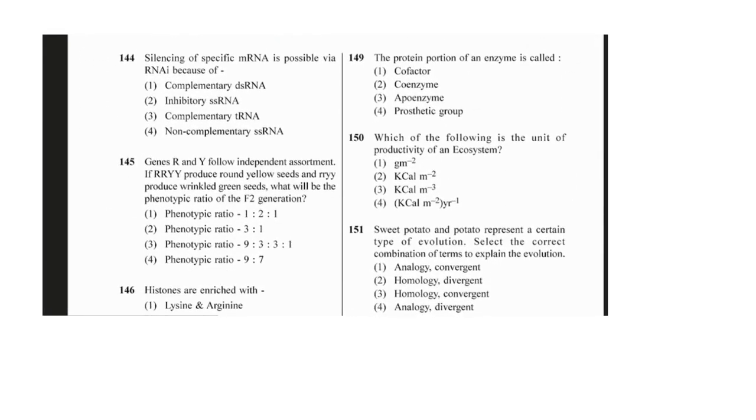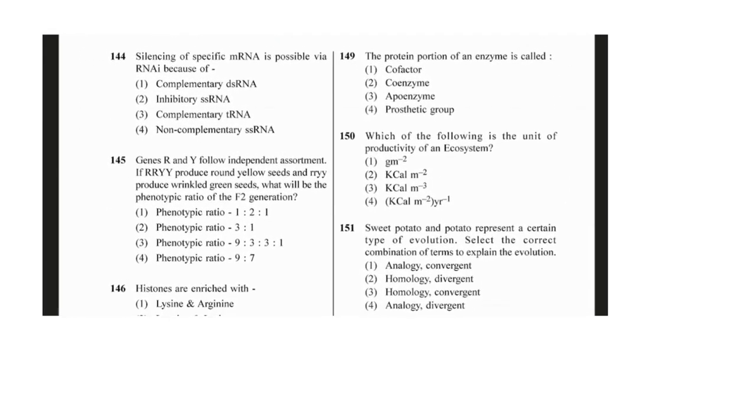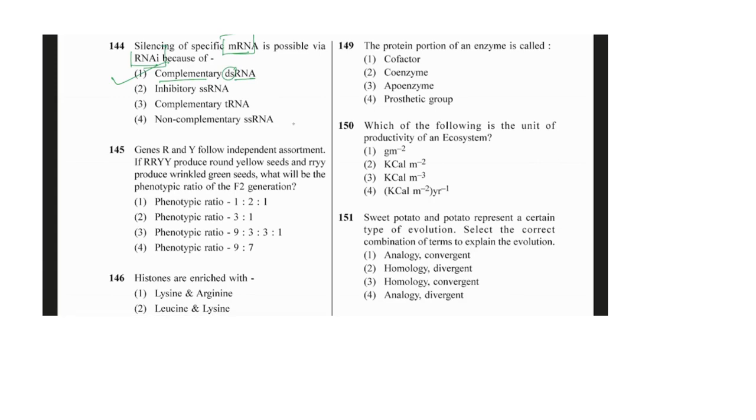Then 144 is saying that silencing of the specific mRNA is possible by the RNAi. RNAi is what? It is an interference RNA. Okay, so silencing because of what? Because of the complementary double-stranded RNA we will make. So the process of that nematode will become inhibited.